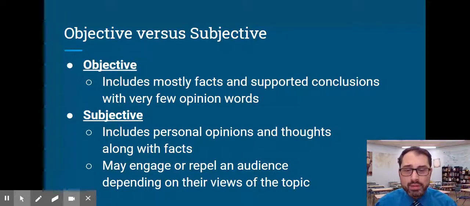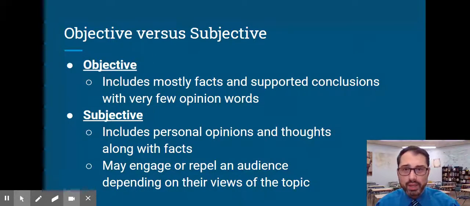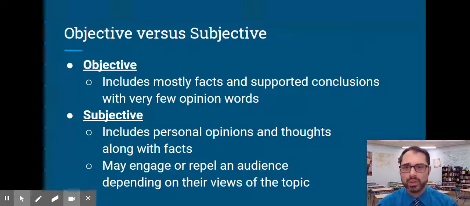So in objective writing, we really want to lay heavily on facts. News reporting, we often say, should be objective. Judges should be objective. Referees should be objective, where they're just looking at facts to come to a conclusion. However, subjective writing focuses on personal opinions and thoughts along with the facts. Very rarely do I think would we write or read something that is pure opinion. There's usually based somewhere on fact.